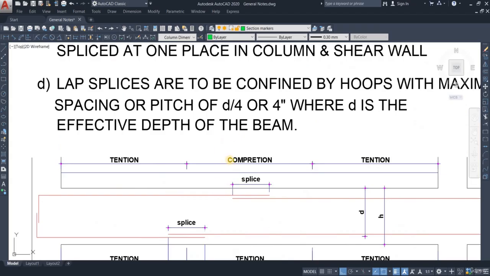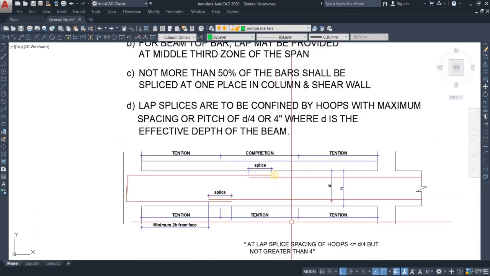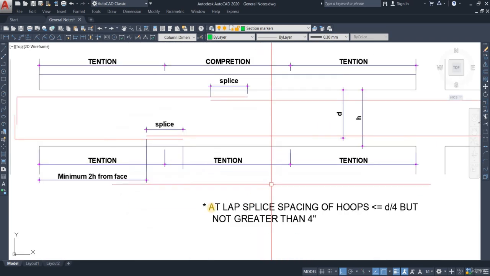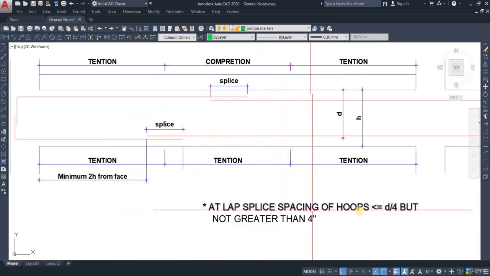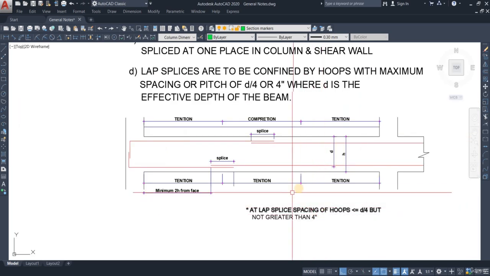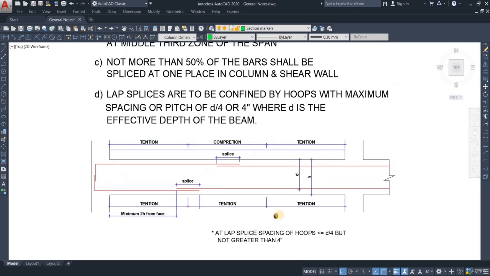Okay, and here there is a star mark that says at lap splice, spacing of hoops less than or equal to d by 4 but not greater than 4 inches. This is exactly what I just said with the examples. You can see the effective depth here as well.